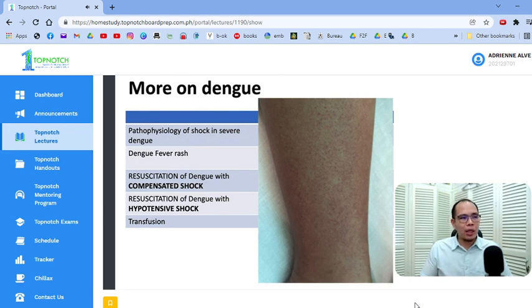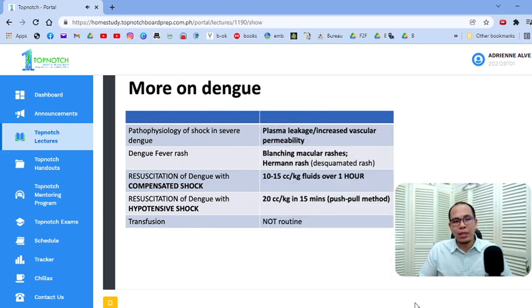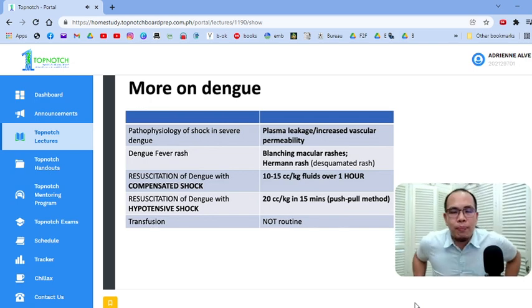Okay, how do you resuscitate dengue with shock? With compensated shock, you give your 10 to 15 cc per kilogram of fluids over 1 hour. If it is hypotensive shock, you give it via bolus, 20 cc per kilo. Okay, and please remember blood transfusion is not routine. Okay, before we go on to the next topic, other more points that are very important in dengue.